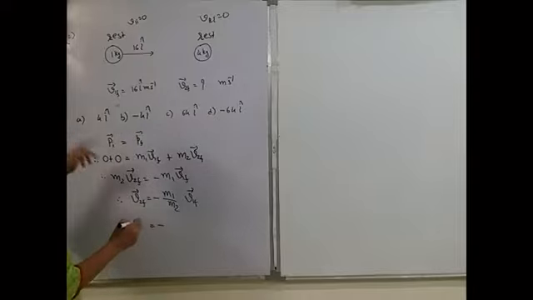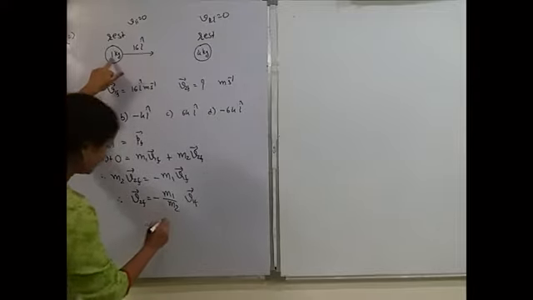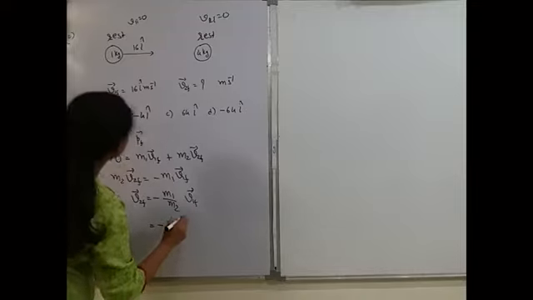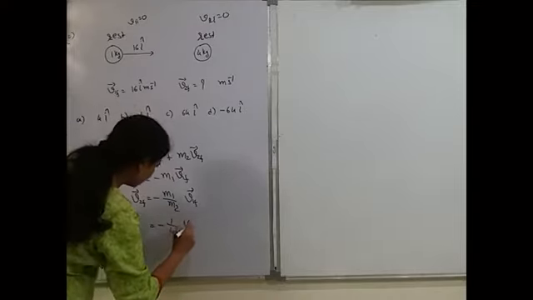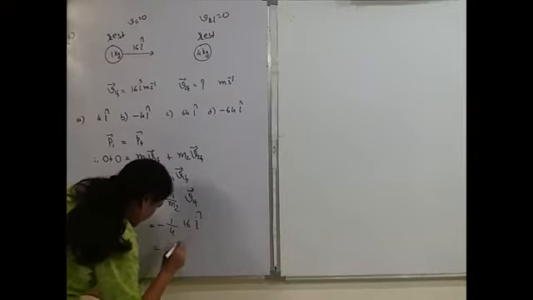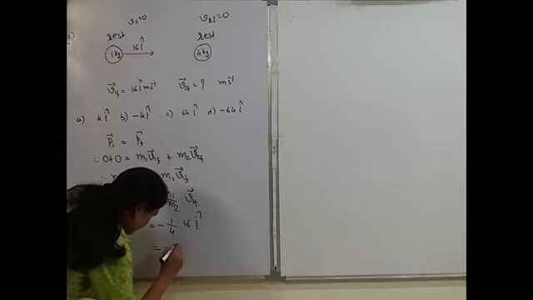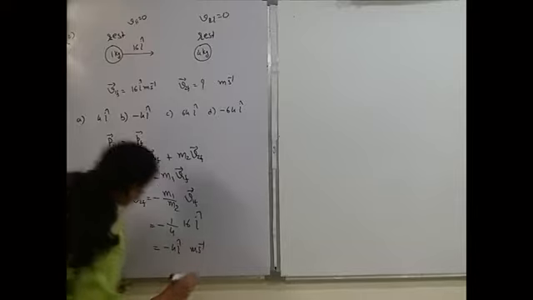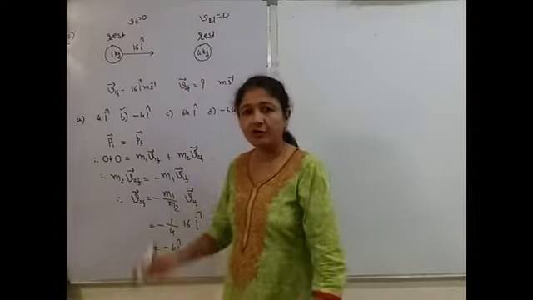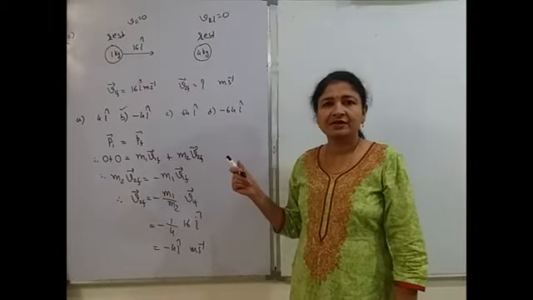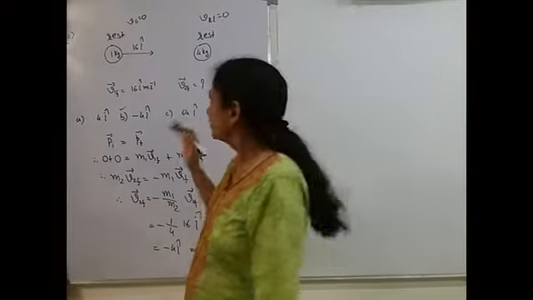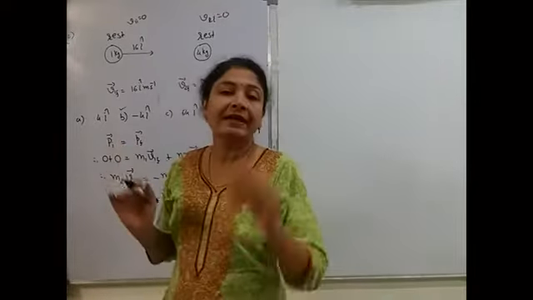That is equal to minus m1. m1 is 1 kg, m2 is 4 kg, and v1f is 16 i cap. So, it is minus 4 i cap meter per second. So, this is your correct answer. Okay, how many of you are able to solve this? ट्राई करते रहो, कभी ना कभी तो आएगा ही. ओके, so this is our second question.